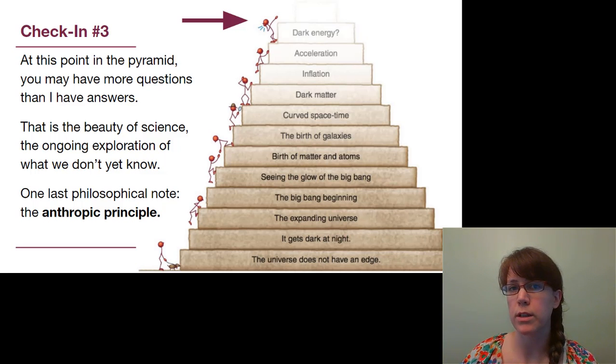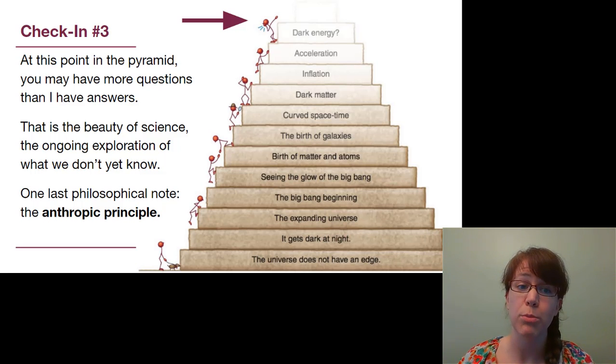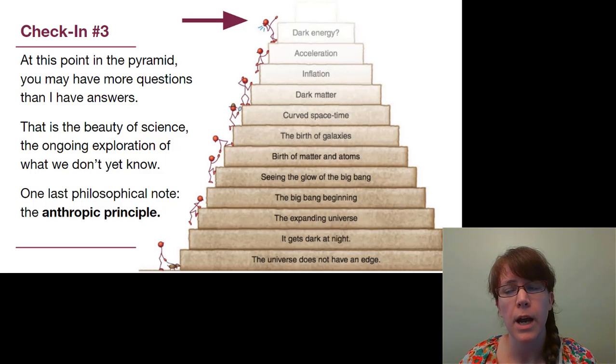So we've been working since those late 90s observations to build into our scientific model what could be the cause of that. Now at this point in the pyramid, and in the chapter, and possibly in the whole semester, you may have more questions than I have answers. And that really is highlighting what science is.